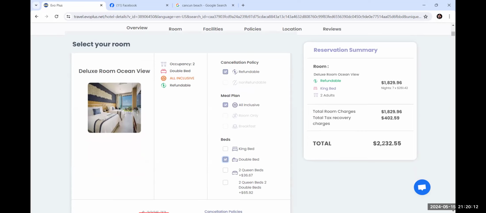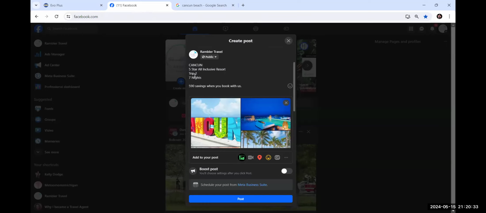All right, so here's our total: 22.32.55. And then we're adding on that $590 because that's our profit, right? And so our total is going to be 28.22. So we're going to tell them it's 28.22. No, I'm not gonna do that. I'm gonna divide that by 2 because I wanna advertise the lowest price. The lowest price is gonna be eye-catching.